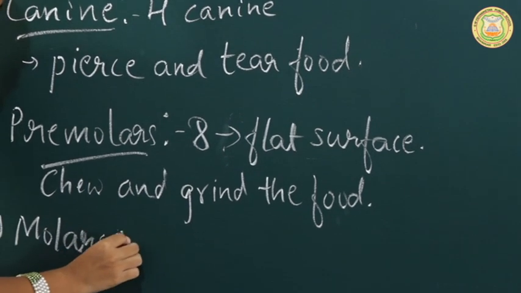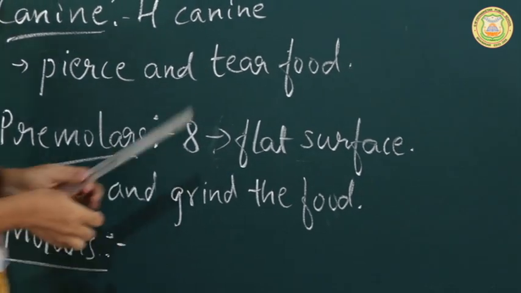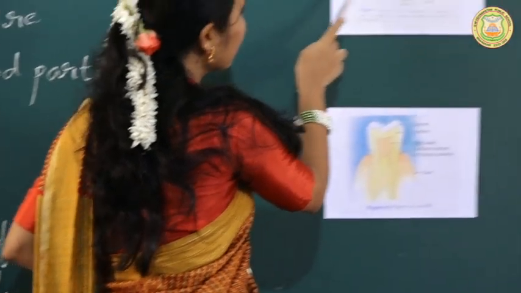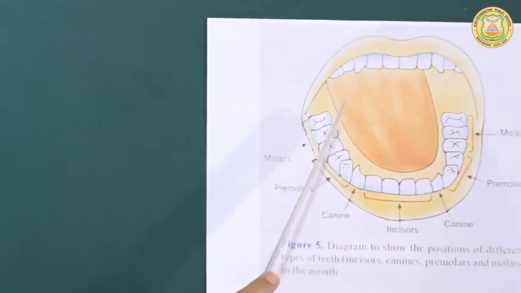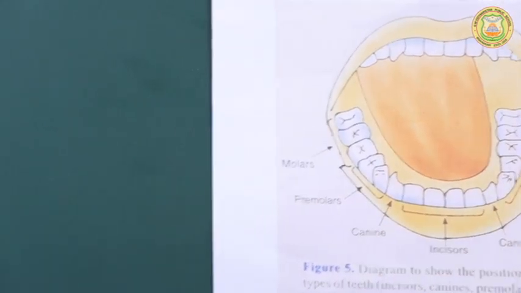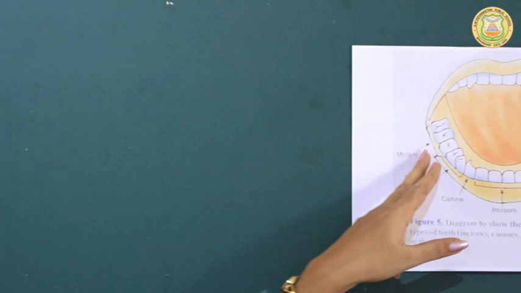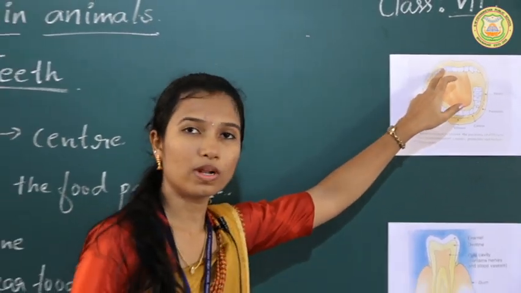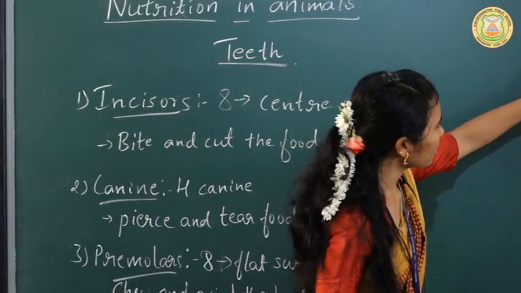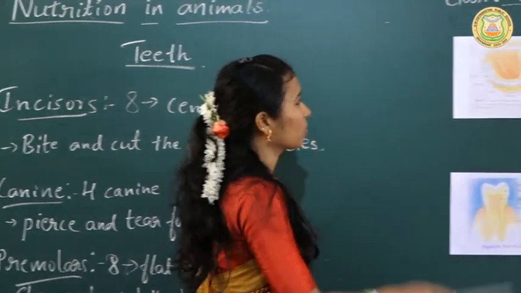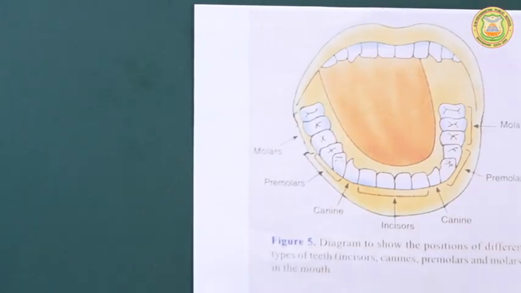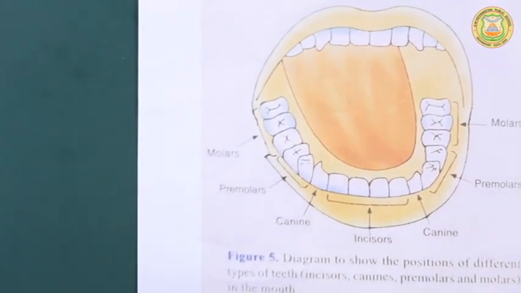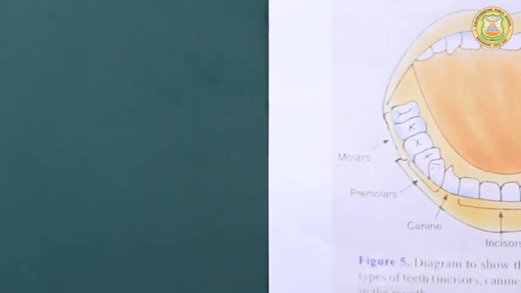And next we have to discuss the molars. Molars are present behind the premolars, at the very last. There are a total of 12 molar teeth, 6 in the lower jaw and 6 in the upper jaw. The surface of these molars is also flat, and it is larger compared to that of the premolars. The function of molars is the same as that of the premolars. Molars are also used to grind and chew the food particles.